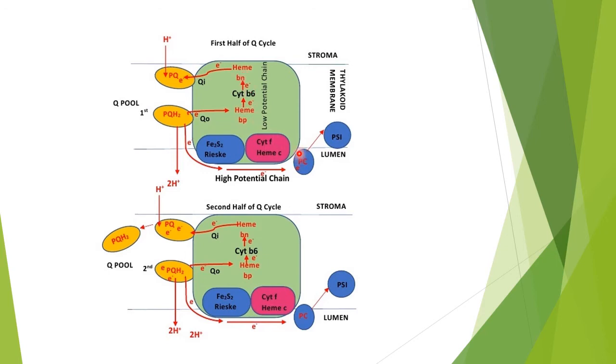Then there is also a mobile carrier called plastocyanin, which will result in the transfer of electrons from this system towards photosystem I. So having said that, we have seen the nature of the cytochrome b6f complex. That is, it has b6 with two hemes, and there is the iron sulfur protein. There are cytochrome f, and there are two catalytic sites, the Qi site and the Qo site, towards the stroma side and towards the lumen side.